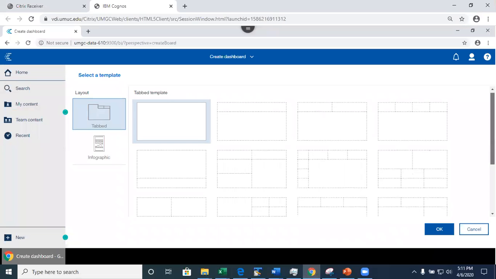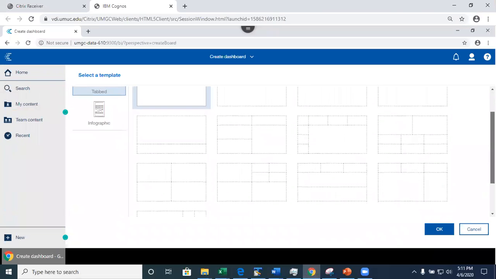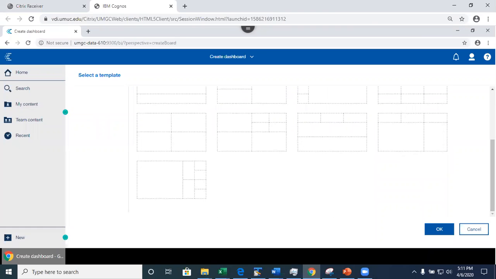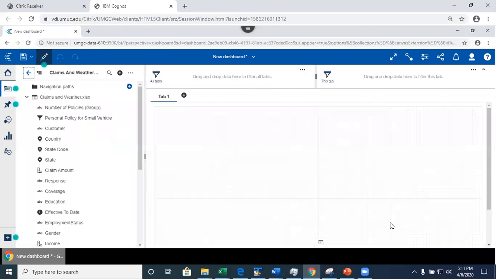One thing to keep in mind is that the more visualizations you put on the page, the longer it may take to load, okay? So let's just pick 2 by 2. So that's one factor. The more visualizations you have, the slower it's going to work. Just keep that in mind, okay? So I'm going to select this. And another thing I want to mention, that with coronavirus, we have a lot of kids at home, etc.